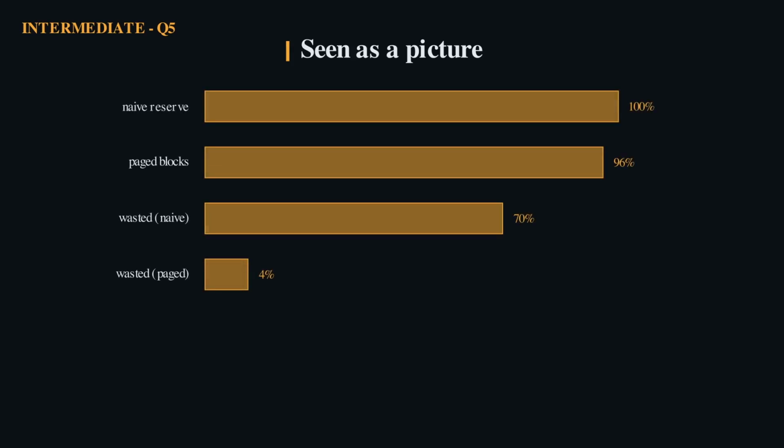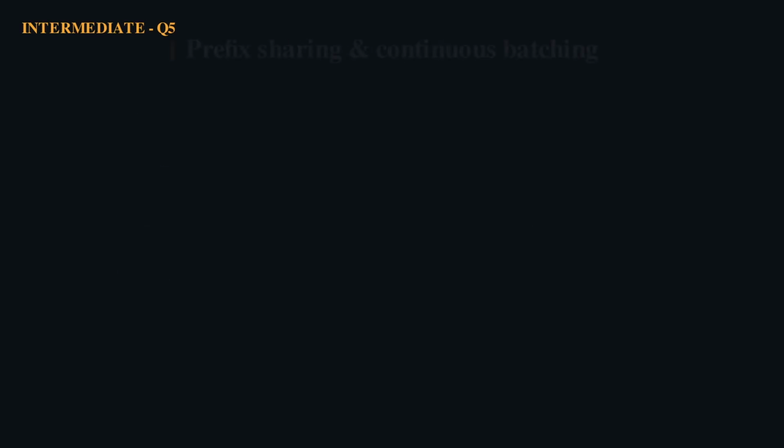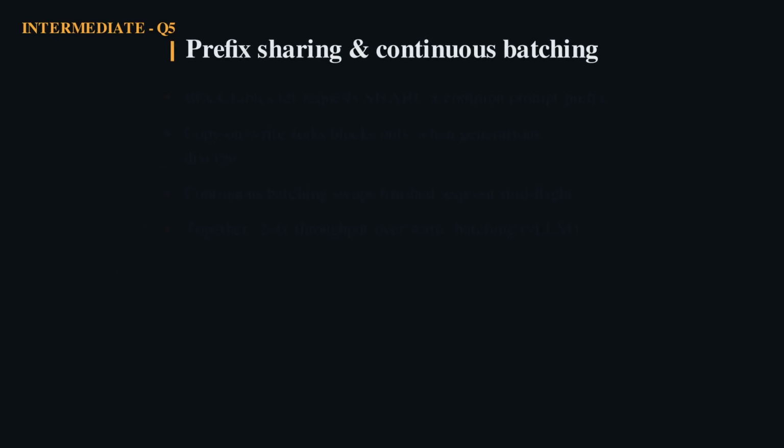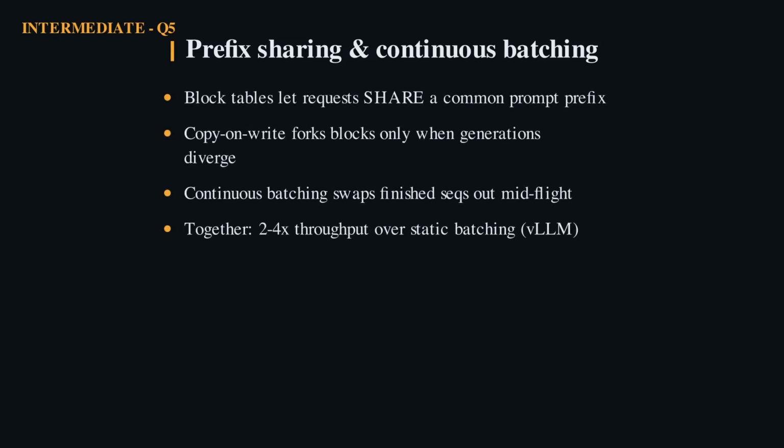More usable memory means more concurrent requests, higher throughput. Paging unlocks 2 more wins that are easy to miss. The first is prefix sharing. Because the cache is now blocks behind a lookup table, many requests with the same system prompt can point at the very same physical blocks. They only diverge, copy-on-write style, once their generations differ. For a chatbot with a long shared instruction, that can save enormous memory across thousands of concurrent users.